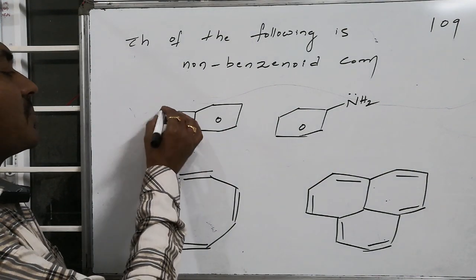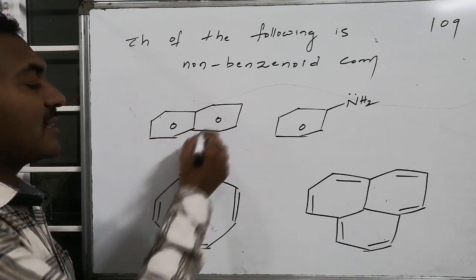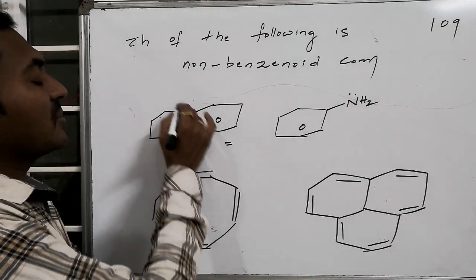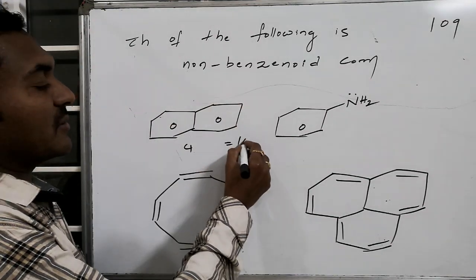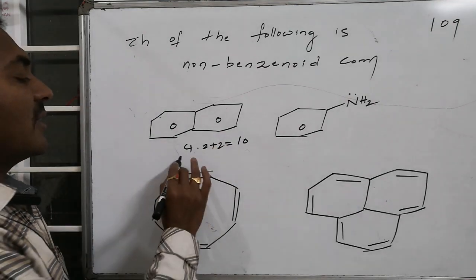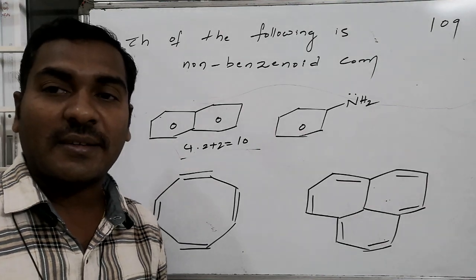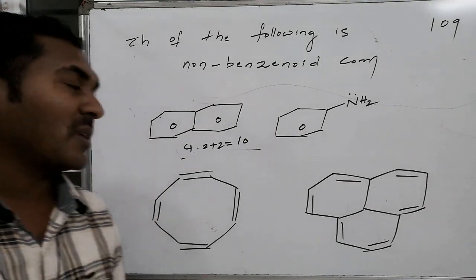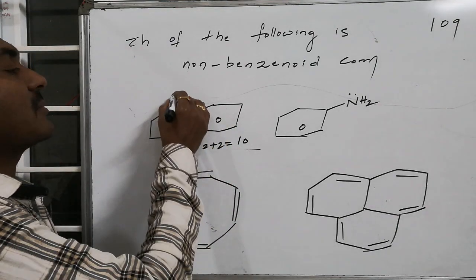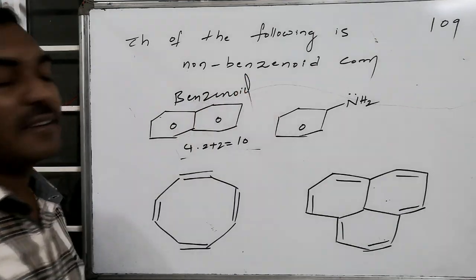In this particular compound, the left ring and the right ring are both benzenes and it is aromatic, satisfying all the rules. The total number of electrons is 3 plus 2, 5, 5 into 2, 10, and 10 equals 4 into 2 plus 2. Hence it satisfies cyclic nature, conjugation and planarity, with 10 mobile electrons, and since it consists of a benzene-type system, it is a benzenoid structure.